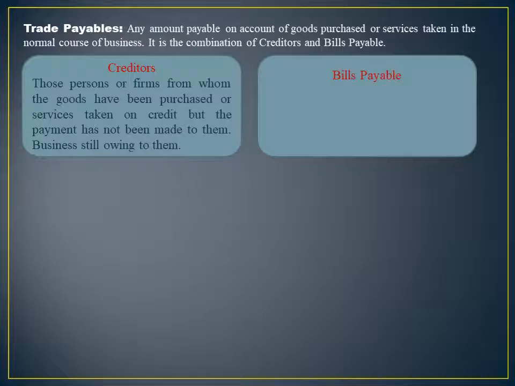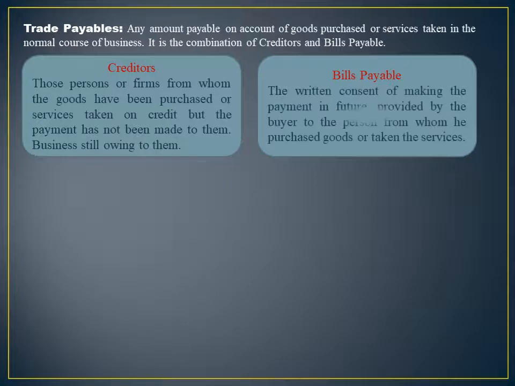And the bills payable is the written consent for making the payment in future, the written consent which is made by the business to the creditor that it will make a payment in future.